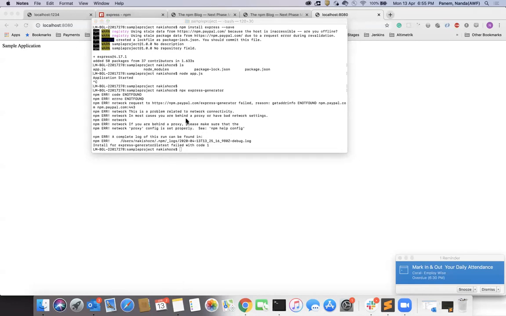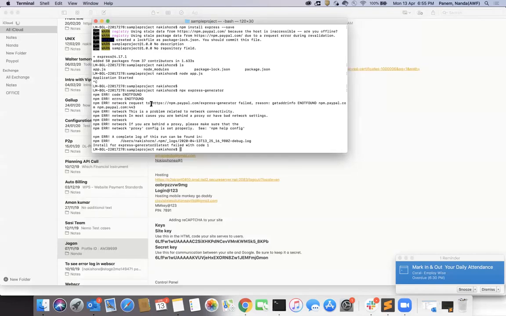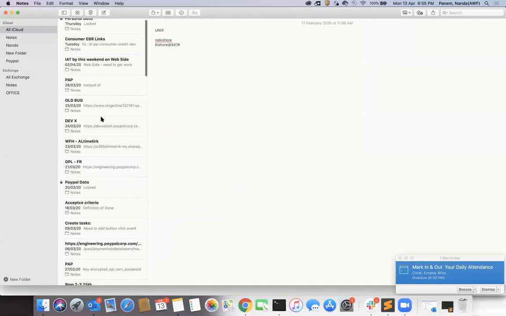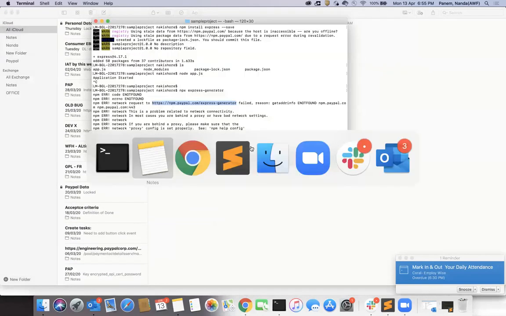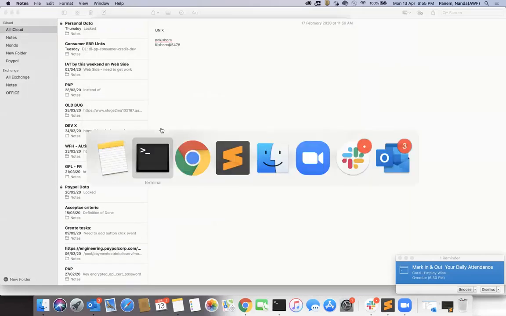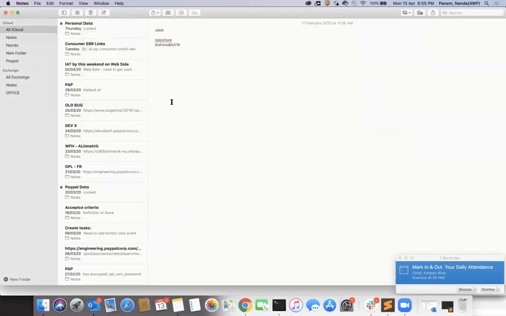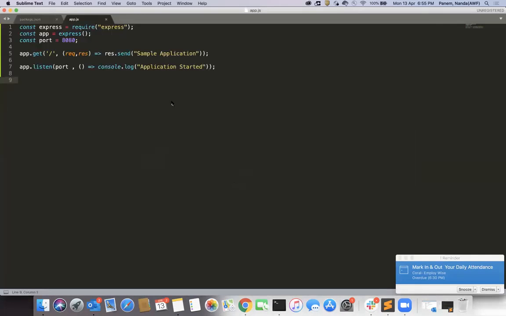I need to check. See here, I have some other organization's npm data here. So we need the Node package manager URL. I'm not pointing to the actual Node.js registry; here I'm using some company's URL.